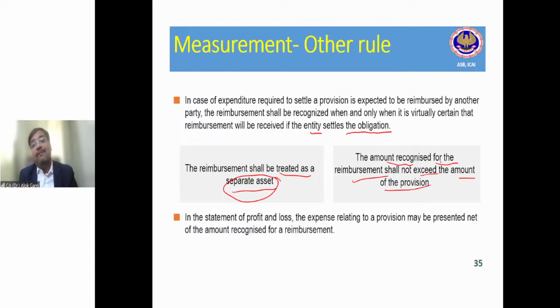But what happens in the statement of profit and loss? So the balance sheet we understood.